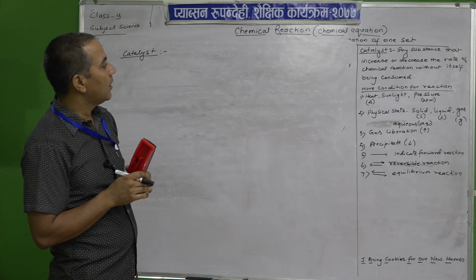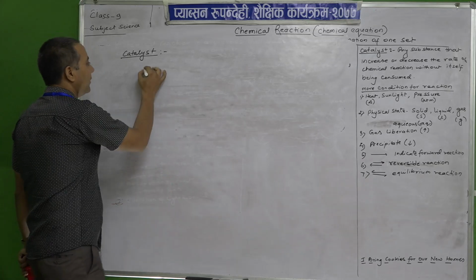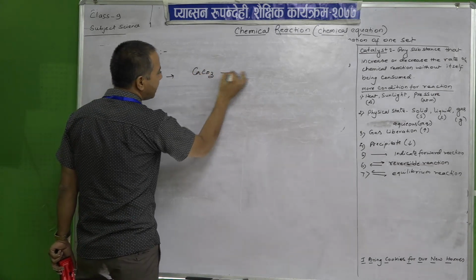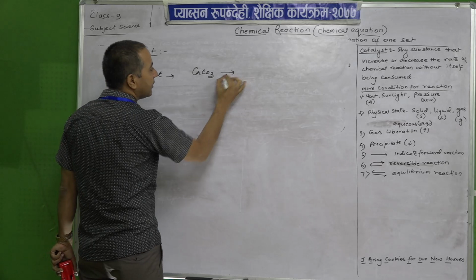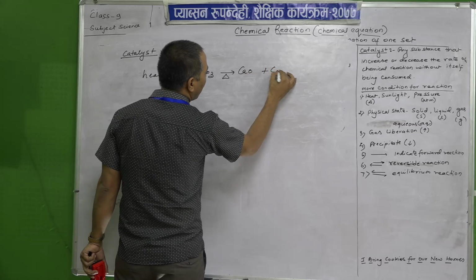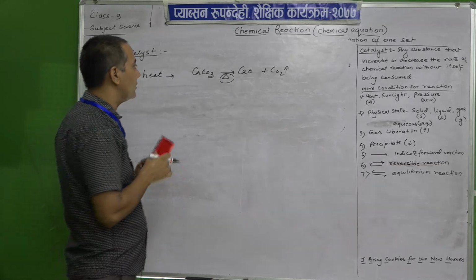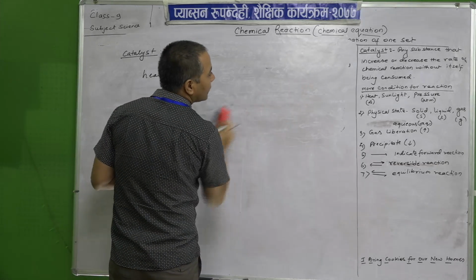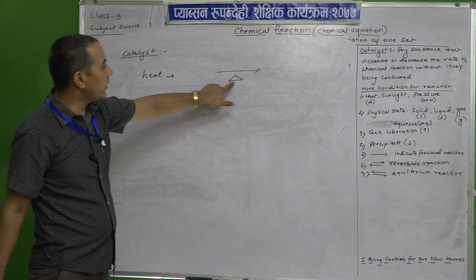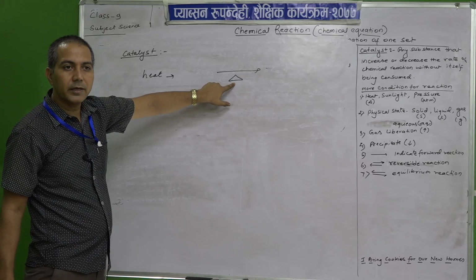reactions? Number one, heat. Heat is necessary. For example, CaCO3, calcium carbonate, is heated. What does it change to? Calcium oxide plus carbon dioxide. So, heat is necessary to change the chemical reactions. It is seen like delta. Okay. By seeing that, we can say that chemical reactions take place in the presence of heat.